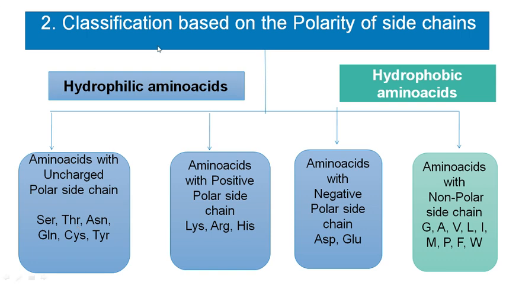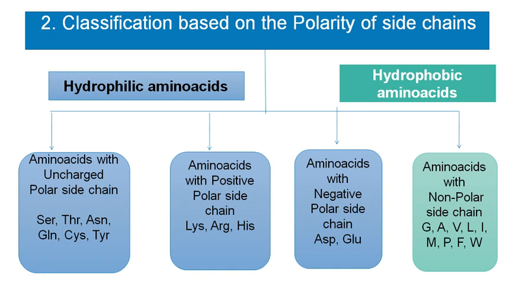The second way to classify these amino acids is on the basis of the polarity of their side chains. So on the basis of the polarity of the side chain, amino acids are classified into polar amino acids or hydrophilic amino acids, and non-polar amino acids or hydrophobic amino acids.